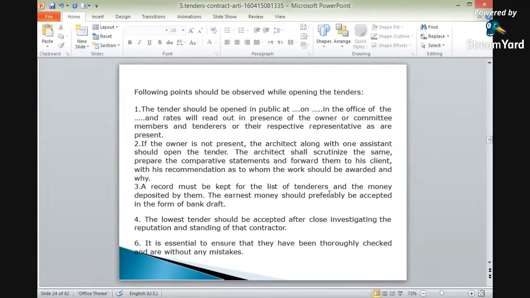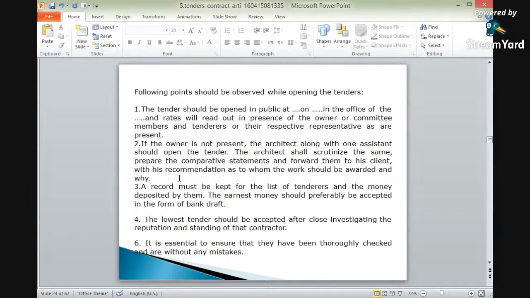Again, after opening the tender, scrutiny will be done, and a comparative statement will be made. Okay? A comparative statement of the different contractors, of the rates quoted by them, will be made, and forwarded to his client with his recommendations as to whom the work shall be awarded and why. Okay? So after the comparative statement, it will be decided which contractor is to be given the particular type of work.